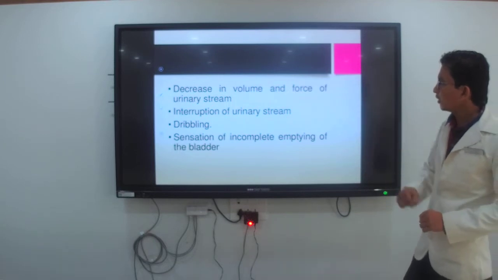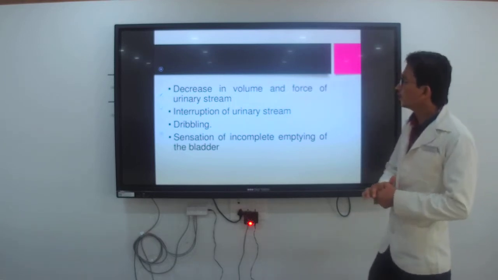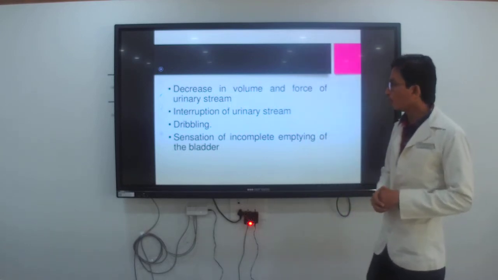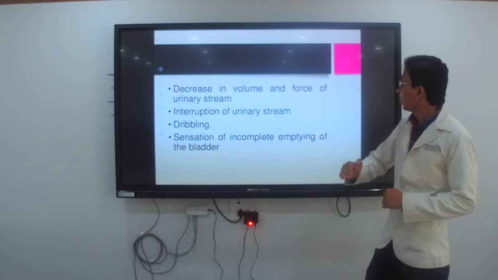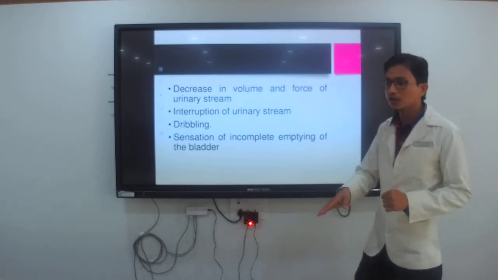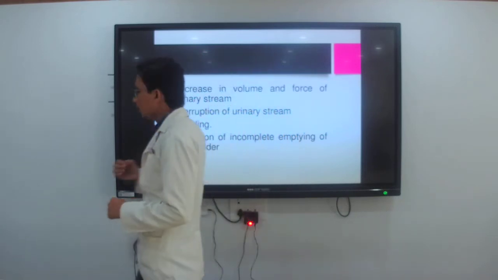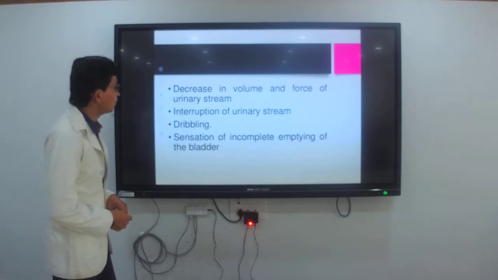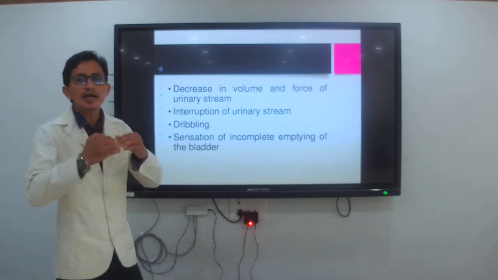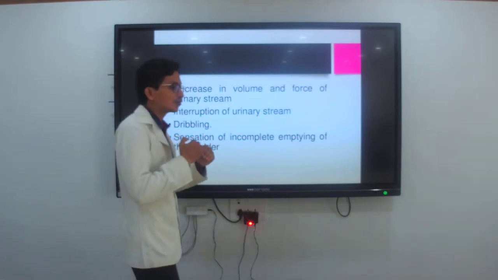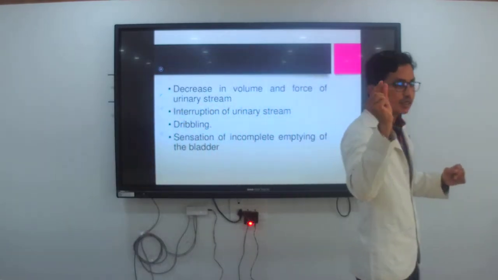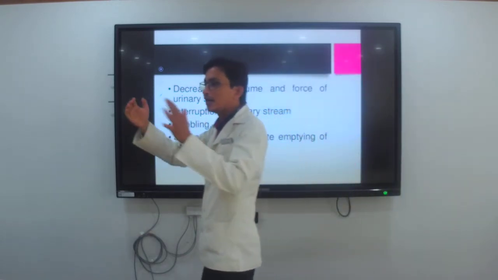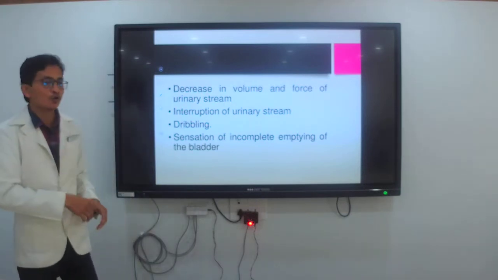Then decrease in volume and force of the urinary stream, okay, because the urine is not passing from the urethra properly, there is a decrease in the force, and the urine does not pass forcefully because of the compression. The next is interruption of the urinary stream. How does it get interrupted? Because of the enlargement of the prostate, what happens? It gets compressed, meaning the urethra gets interrupted because of the compression.